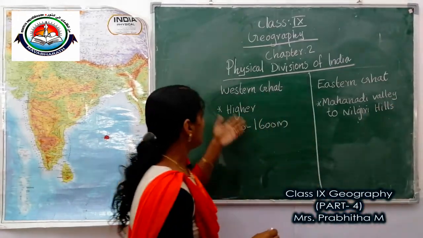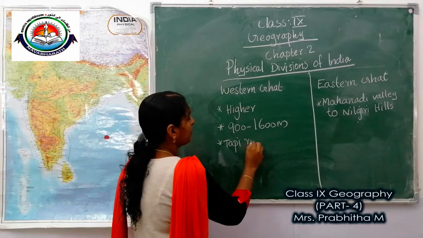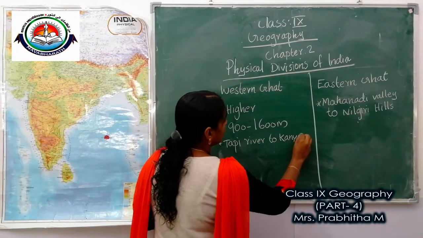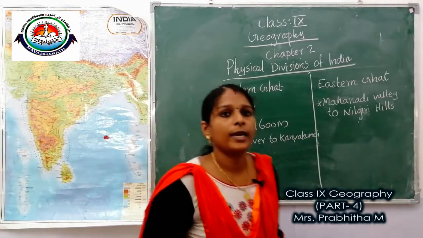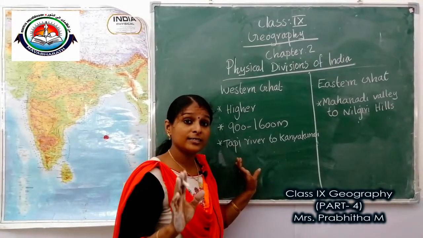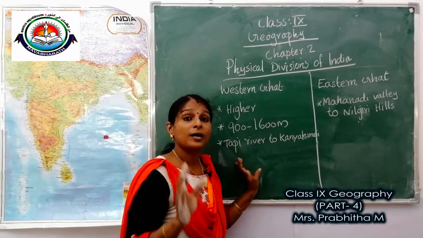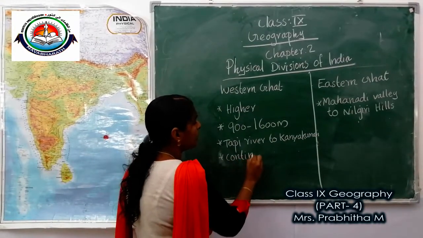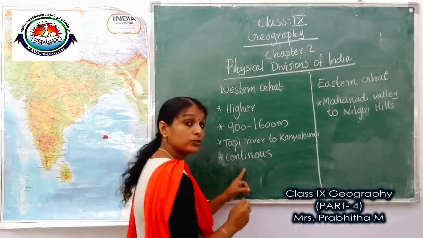And Western Ghat stretches from Tapi River to Kanyakumari. Western Ghats are continuous stretches of hills, and they can only be crossed through passes.